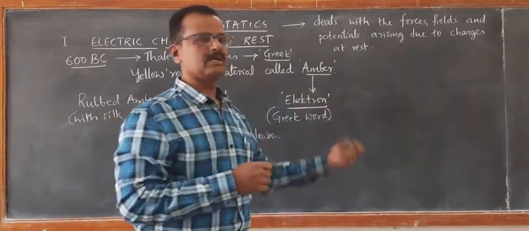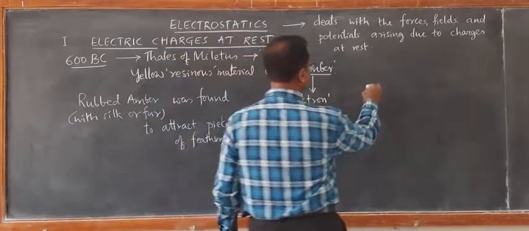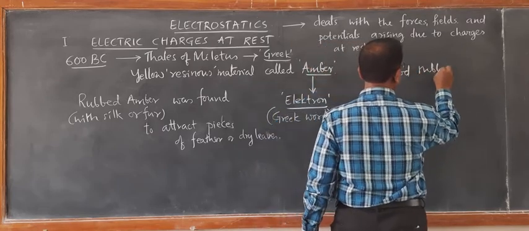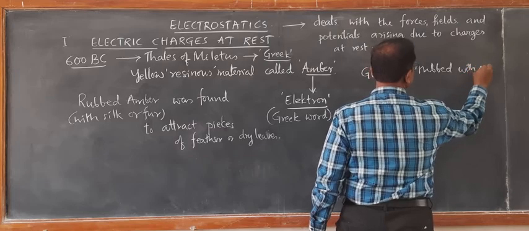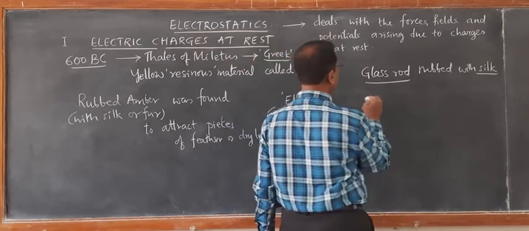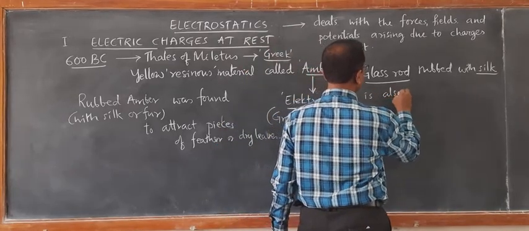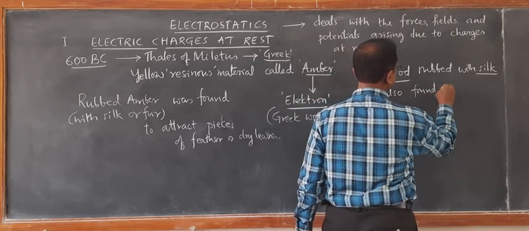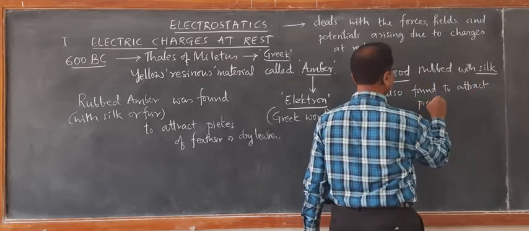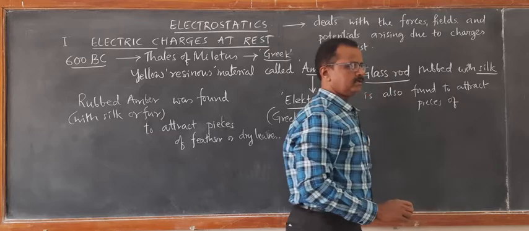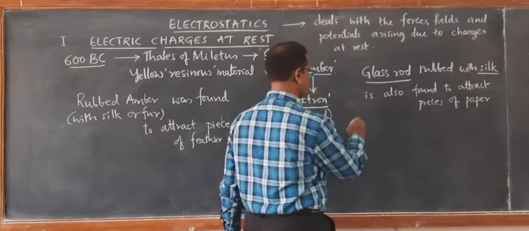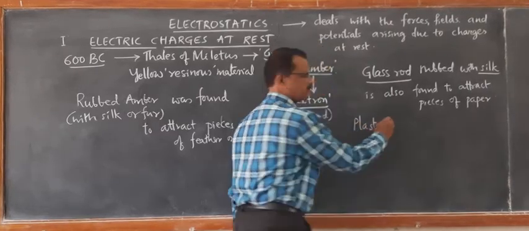Like this you can list a number of materials. A glass rod rubbed with silk is also found to attract pieces of light feather or paper. In the same way, a plastic rod, like the plastic comb you must have experienced.